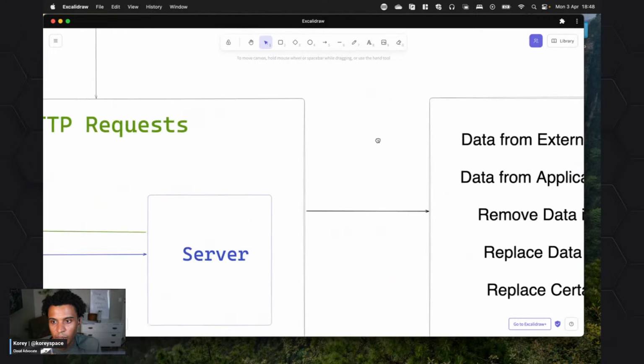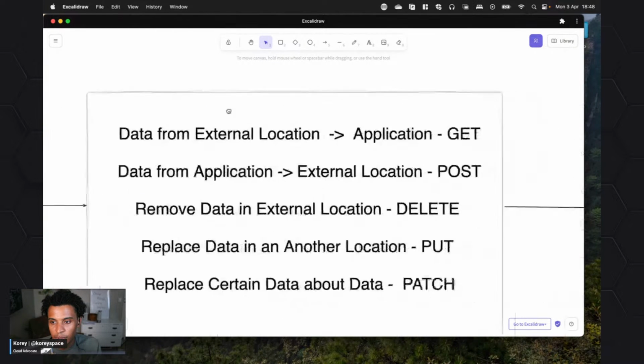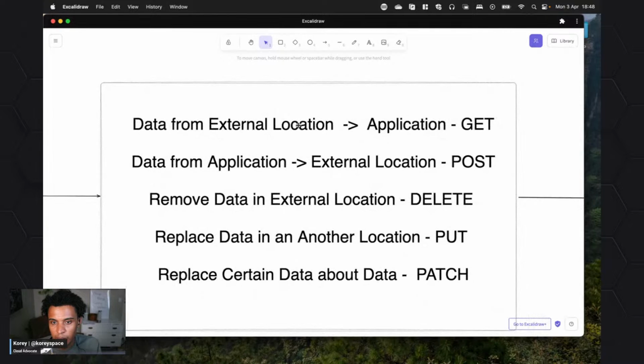So we have a couple of different methods, or types of request. Let's say we want to get data from somewhere else, an external location, say Spotify servers, and we want to get that into the application. Naturally, the world of the internet gave us a really good, simple naming method called GET.